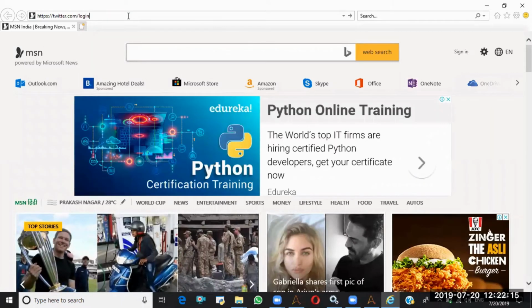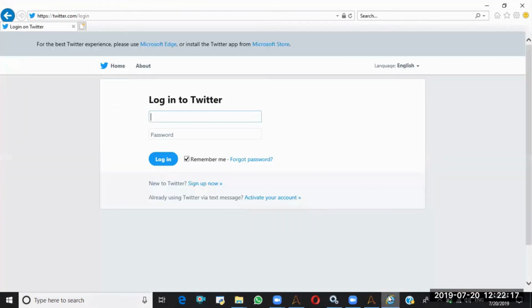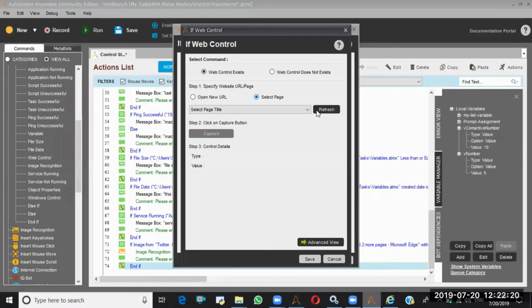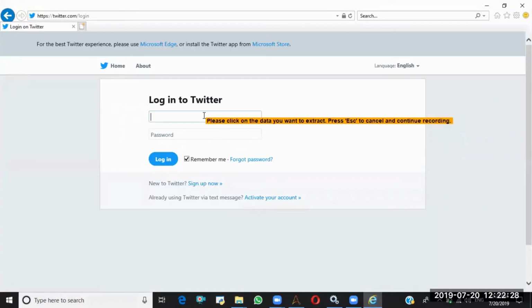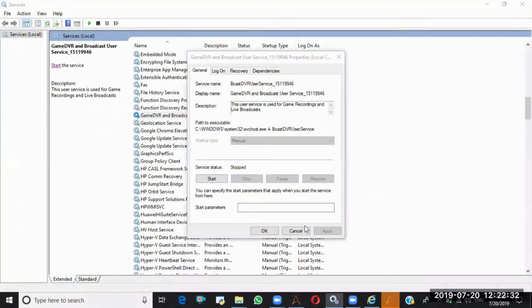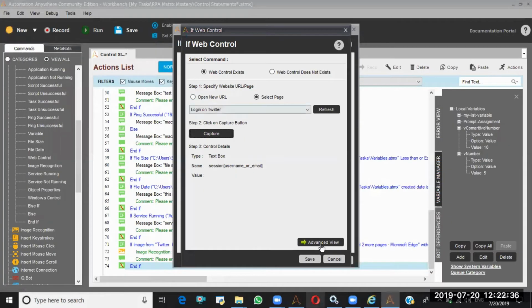Control V, paste. So I came here. So I'm refreshing. So here, login Twitter. So capture. So here I'm putting. See, I captured that. If I come here, see, I will go to the advanced view.